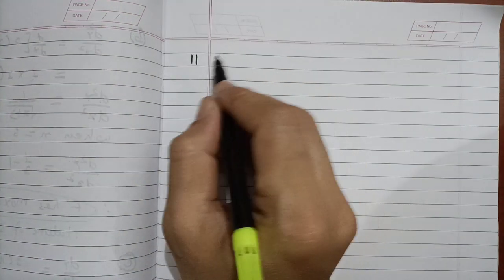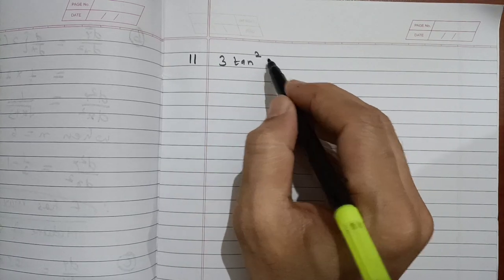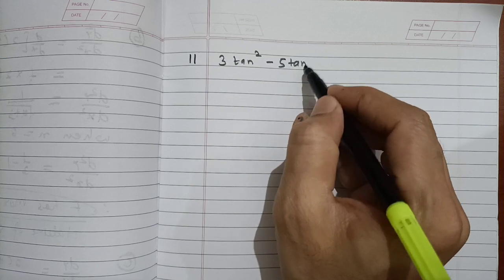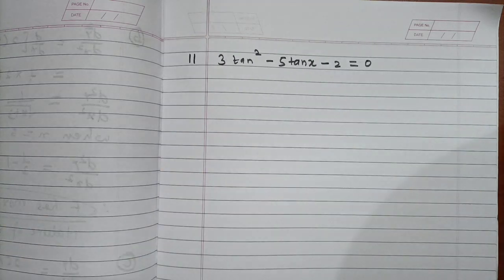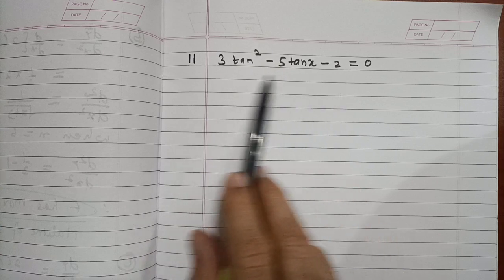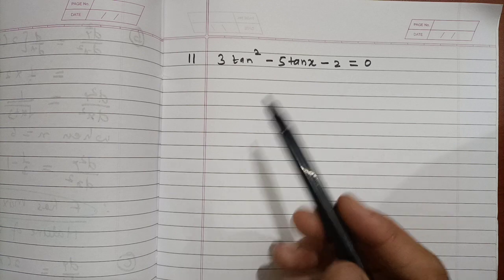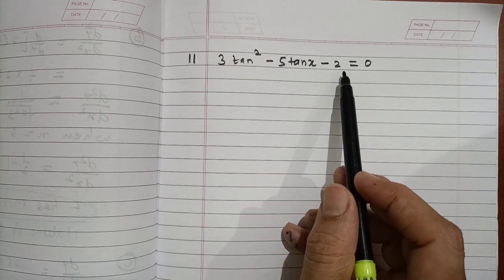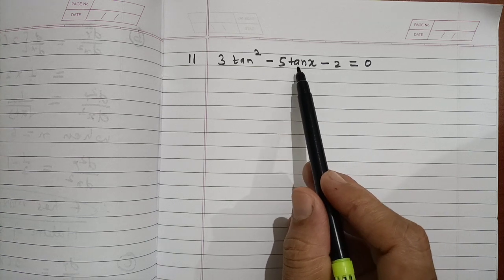A part is simple, we just need to solve the equation. So 3 tan square x minus 5 tan x minus 2 is equal to 0. This is nothing but our quadratic, so we need to factorize. So 3 twos are 6, so the factors can be taken as 5. So one factor is 3.